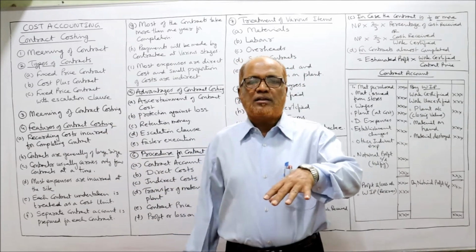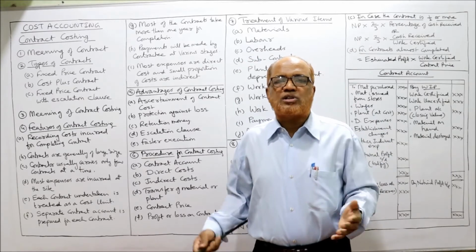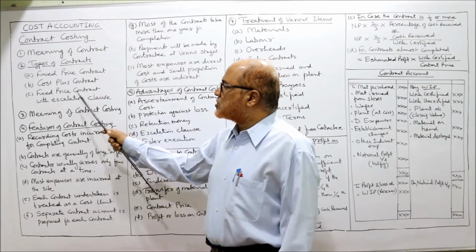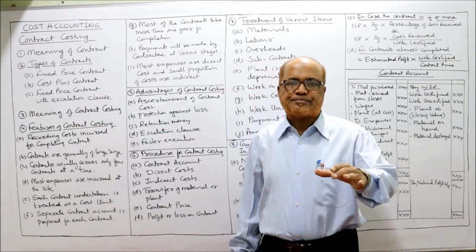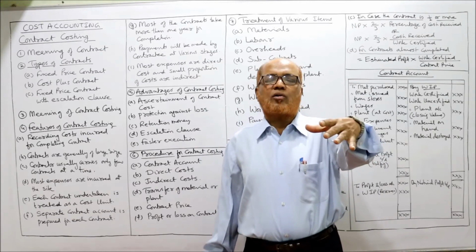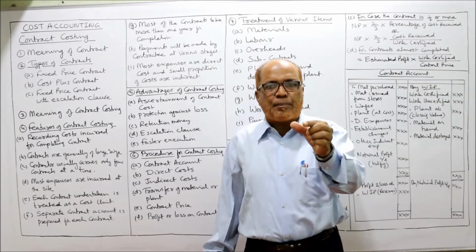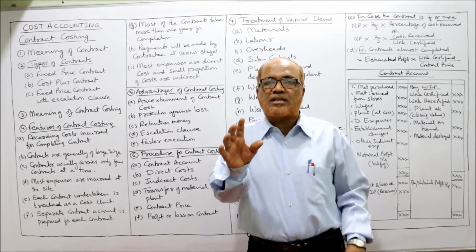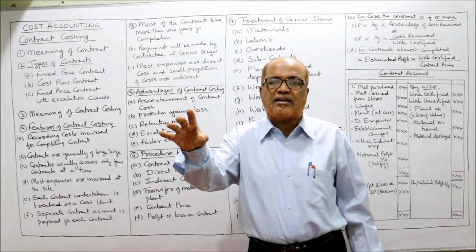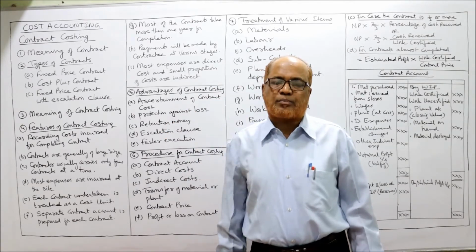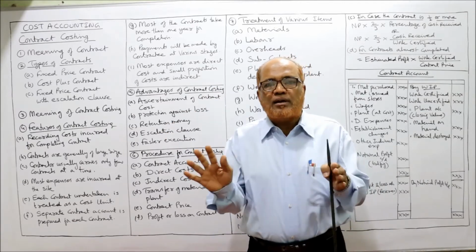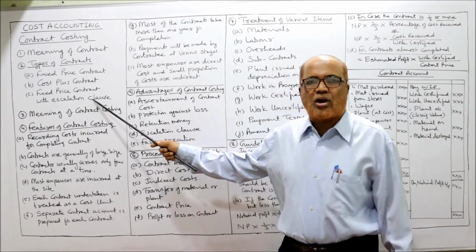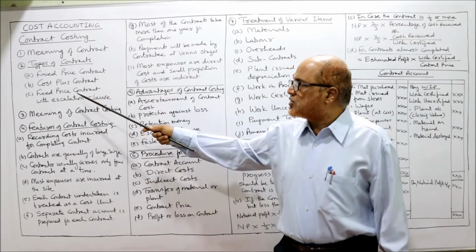In this case, the risk of the contractor will get reduced because definitely he is going to get the profit, whatever be the prices. Then fixed price contract with escalation clause. Sometimes the agreement between the contractor and the contractee is such that a fixed price contract is made with an escalation clause. Escalation clause means the contractee will say, if the material price increases by 10%, then I will increase the contract price also by 10%. If there is no increase in the material price, I will not increase the contract price. This is called escalation clause contract. So these are the three types of contracts.